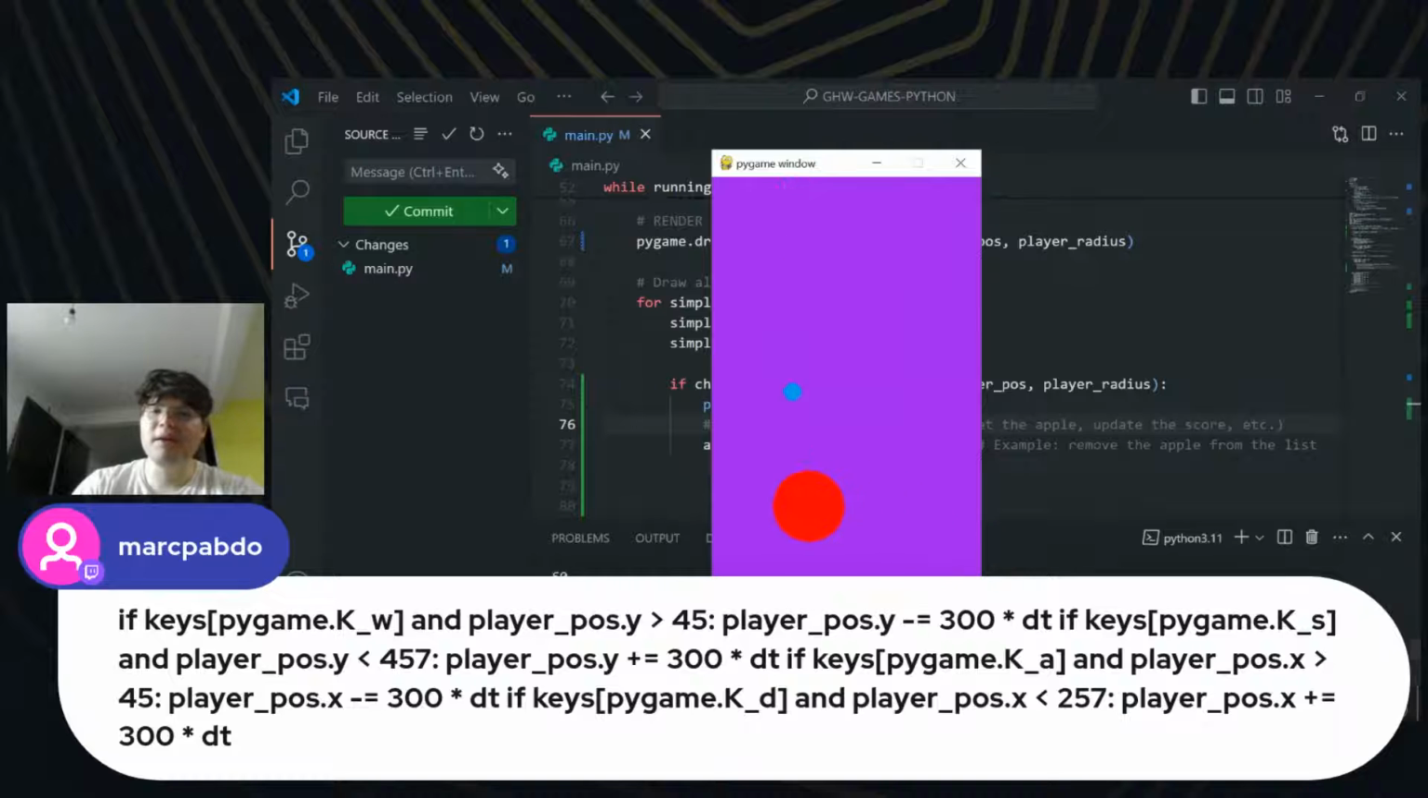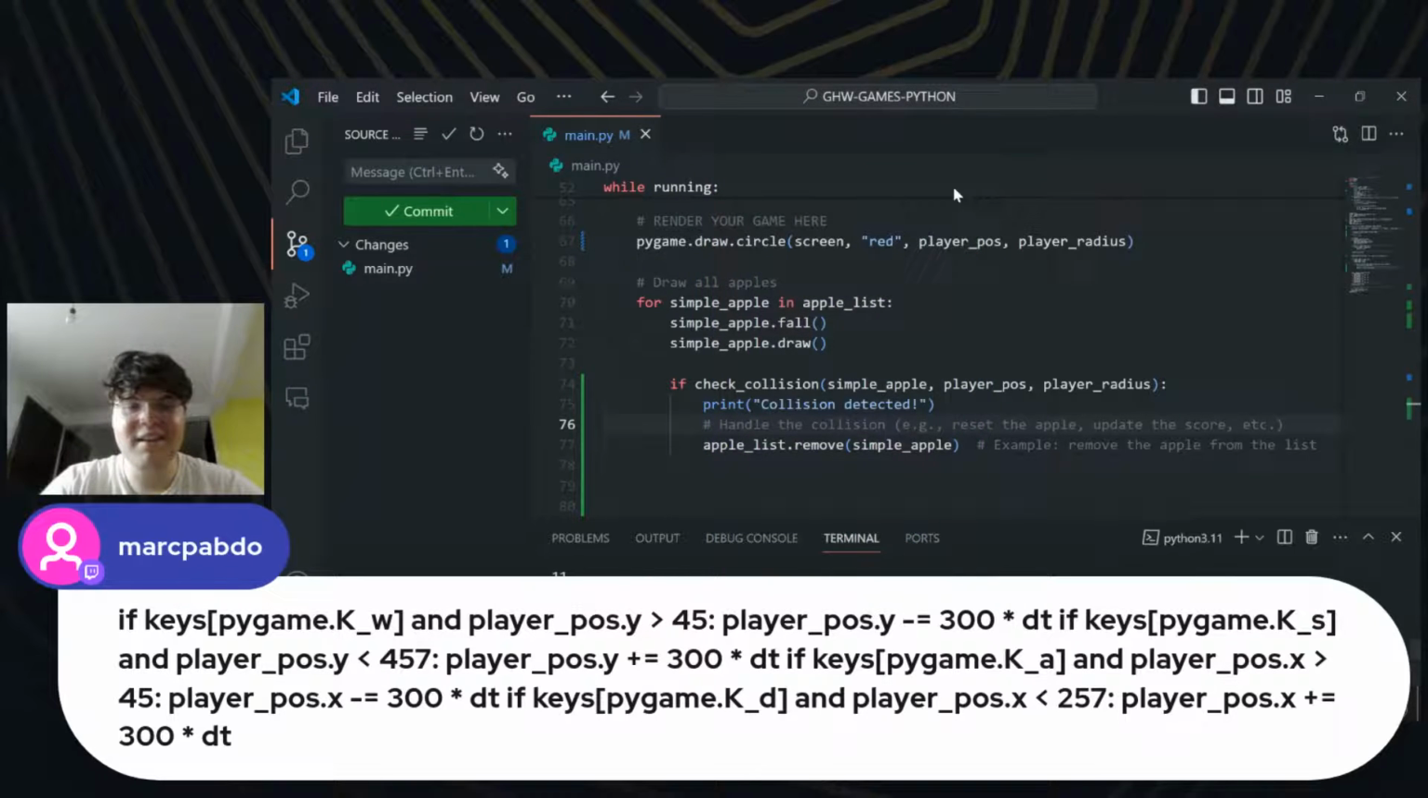And instead of avoiding the apples, we can just be getting the apples, right? And I think we can make it harder by doing something like, get all the apples, and if one apple falls, you lose a life, and then yeah. So cool. We implemented the collision. Now we should be doing something with this collision, right?